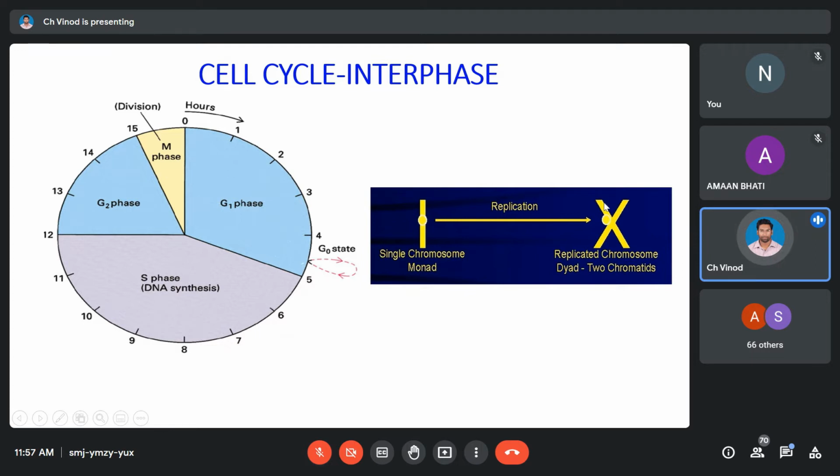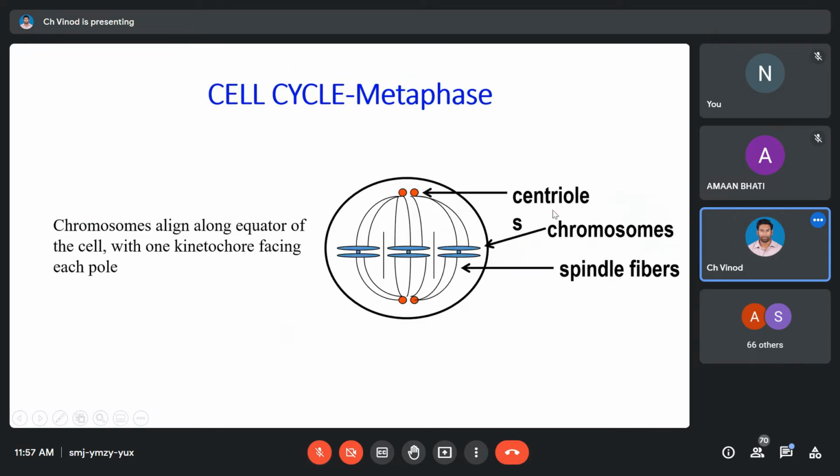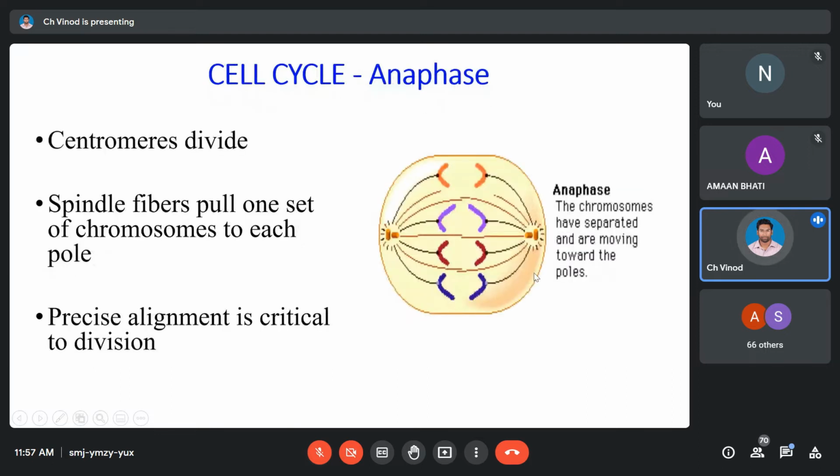So though the chromatin content is equivalent to 92, we are still forming only 46 chromosomes. The same thing continues with the prophase, metaphase, and in anaphase now the division happened.